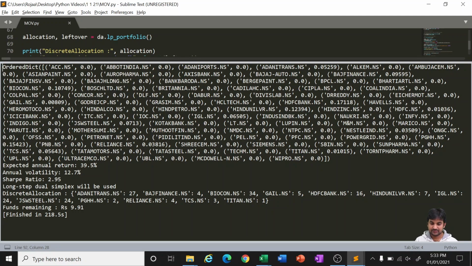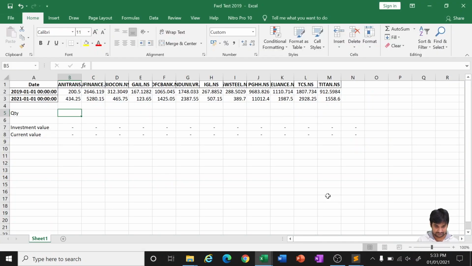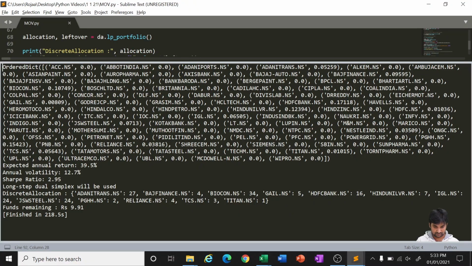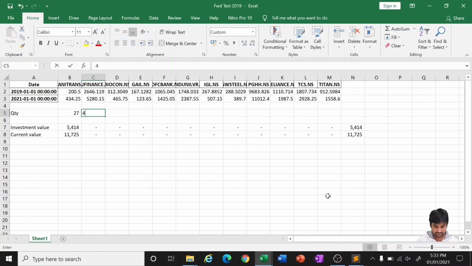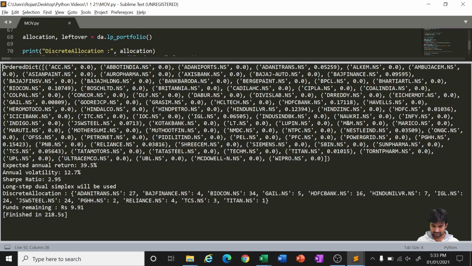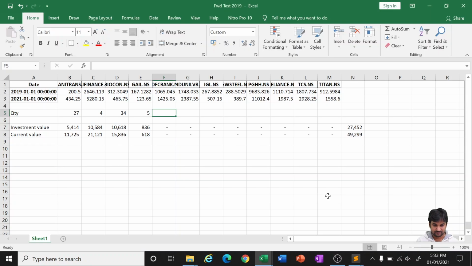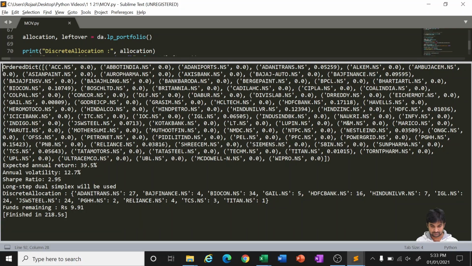The quantities are 27.4, 34.5, 16.7, 24, 24, 2.4.